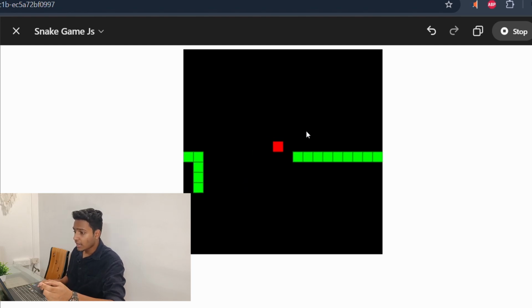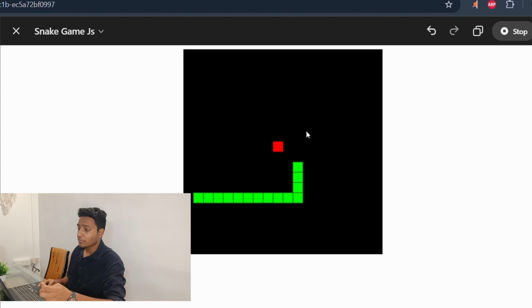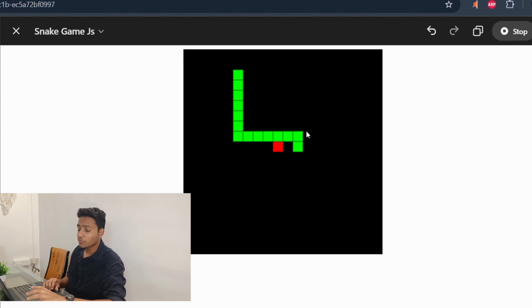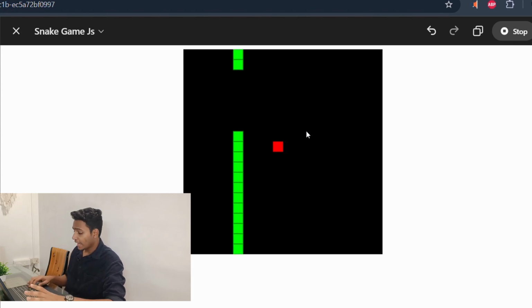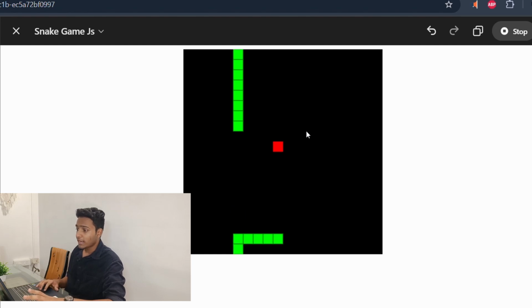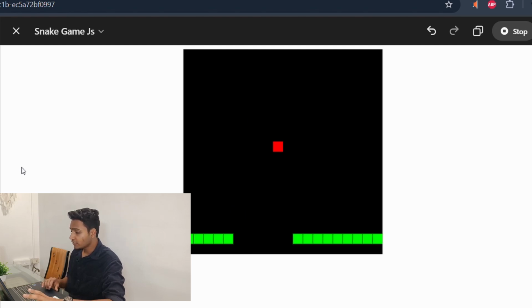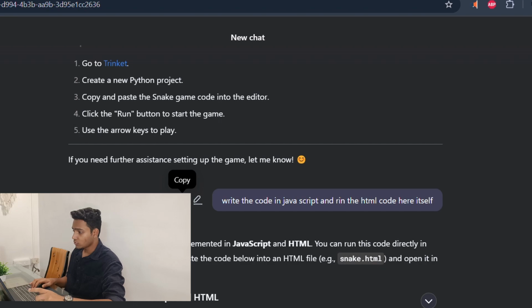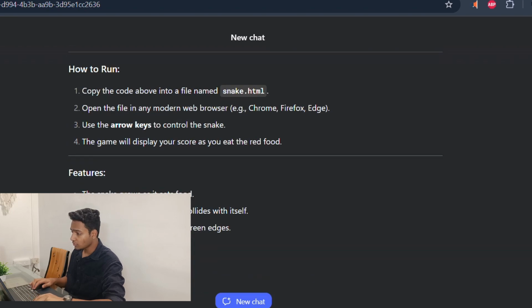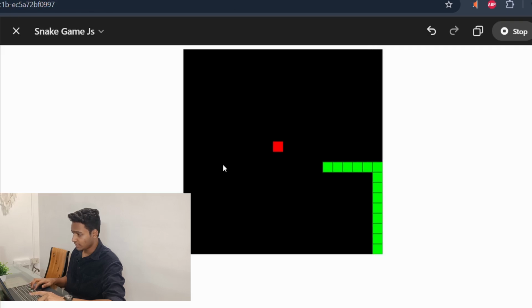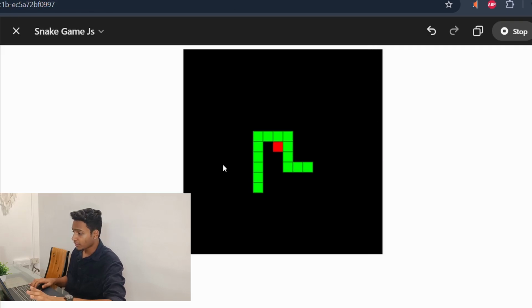Like here, we just asked it to develop a snake game for me that we used to play on Nokia phones a long time ago. This was a very short prompt, and DeepSeek gave the output as we wanted. It gave the scoreboard, it gave everything. But ChatGPT here, neither did it give the scoreboard, nor is the snake dying. See, even if the snake is biting itself, it's not dying.